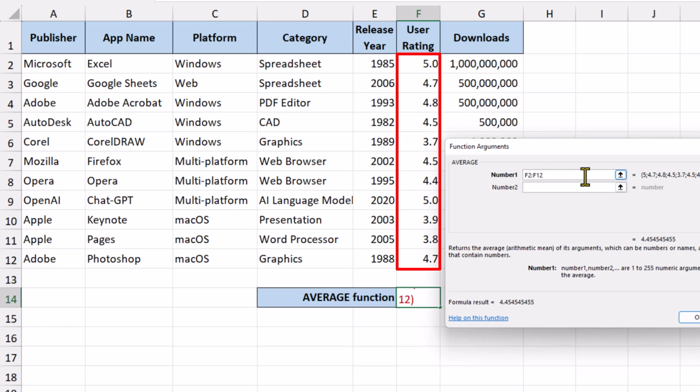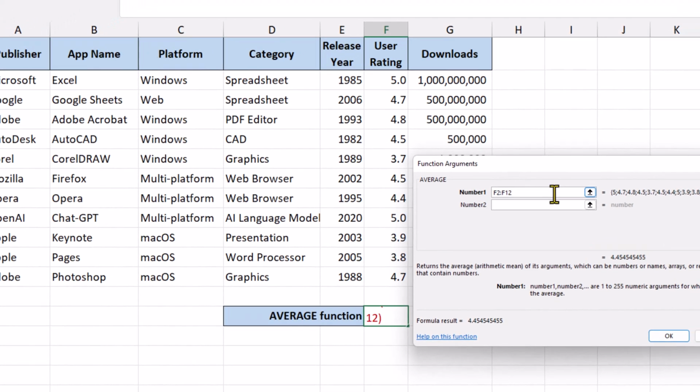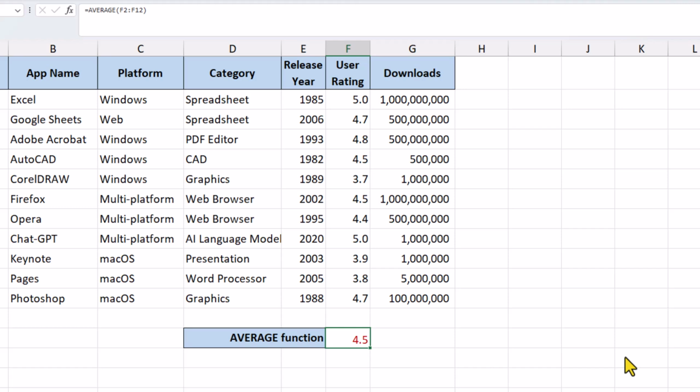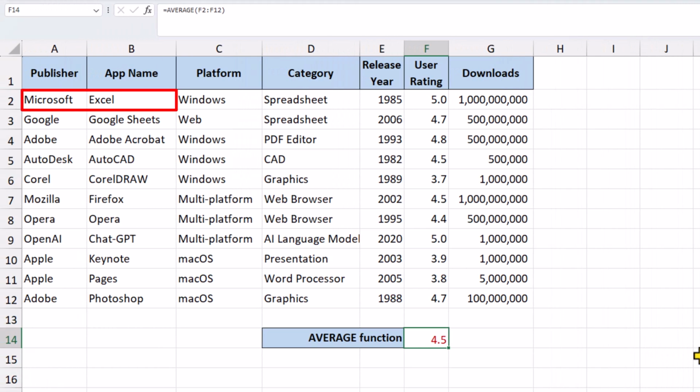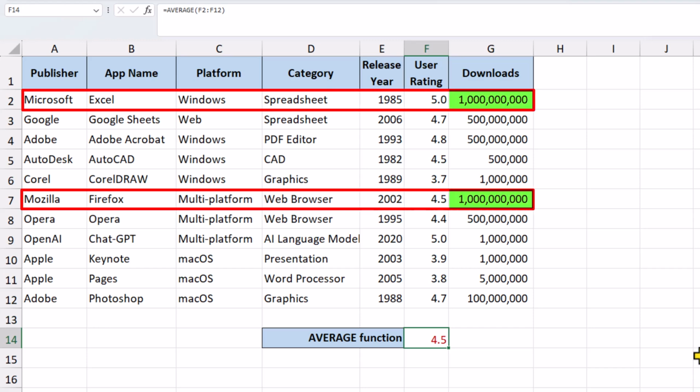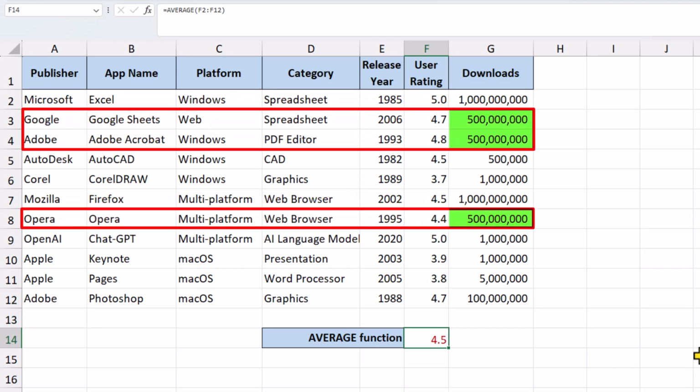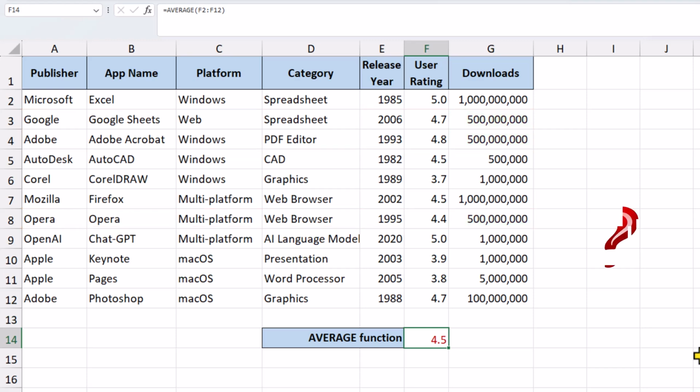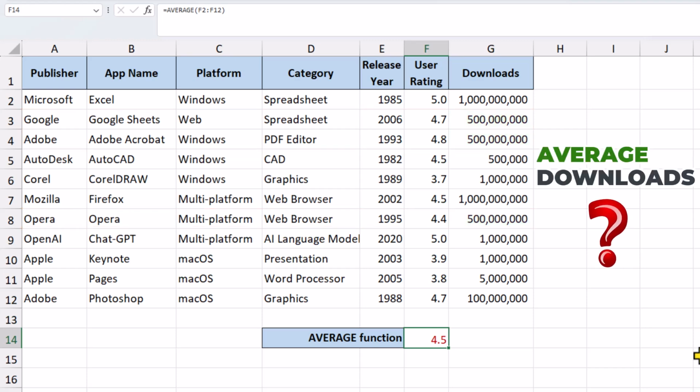Inside this dialog box, the average function is calculating the result in real time. And over here, we can see what the answer will be. Click OK and boom. In our dataset, Microsoft Excel and Mozilla Firefox have 1 billion downloads, and quite a few apps have 500 million downloads. But the question is, what is the average amount of downloads across the entire dataset?